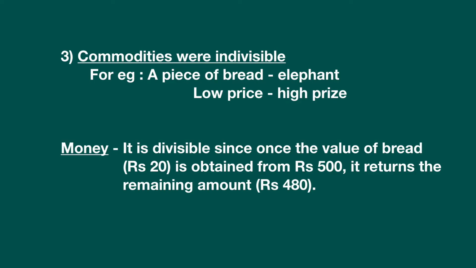Whereas if money had been used, money is divisible. Once the value of bread, for example rupees 20, is obtained from rupees 500, the shopkeeper returns the remaining amount, that is rupees 480. So that's why money is an advantage, where the price of bread will be kept by the shopkeeper, for example rupees 20, from rupees 500, and he would return rupees 480.